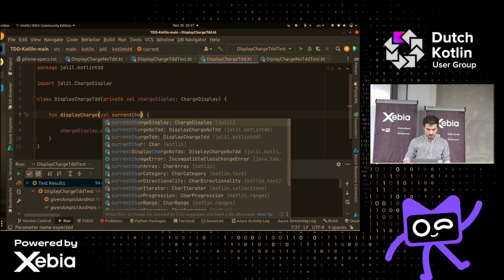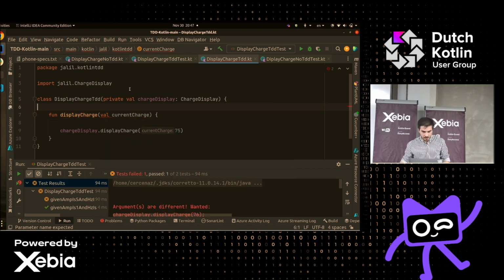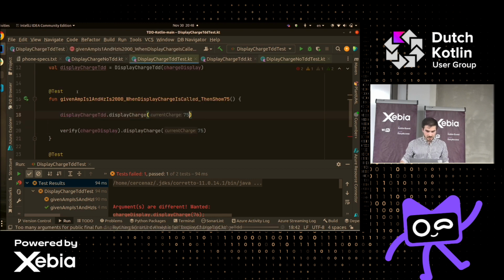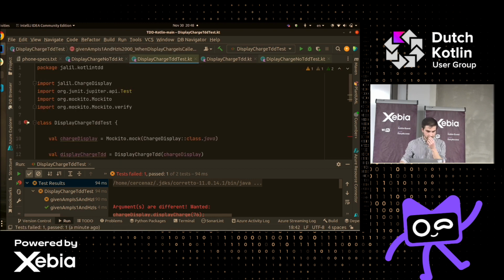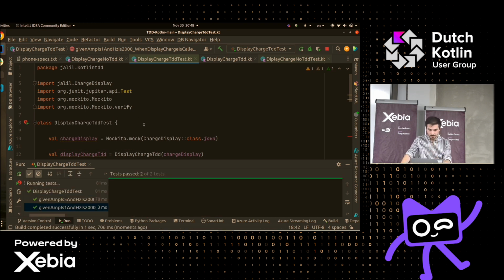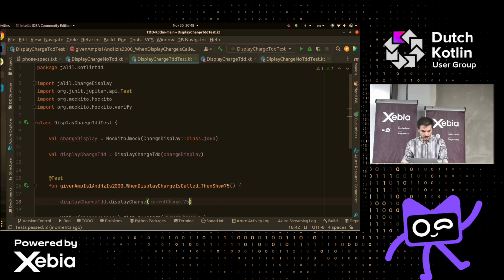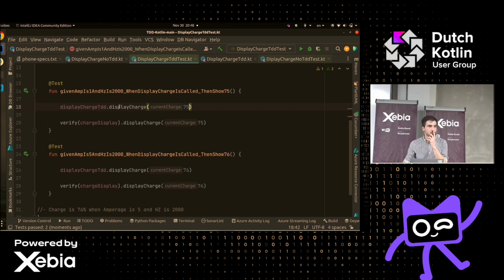So current charge, val current charge. Oh, okay, cool. I think it's like this, right? Yeah. Okay, thank you. So current charge, and then let's see if the tests are going to pass. Cool, the tests pass. But this is not it, right? Because we know that this is not it.